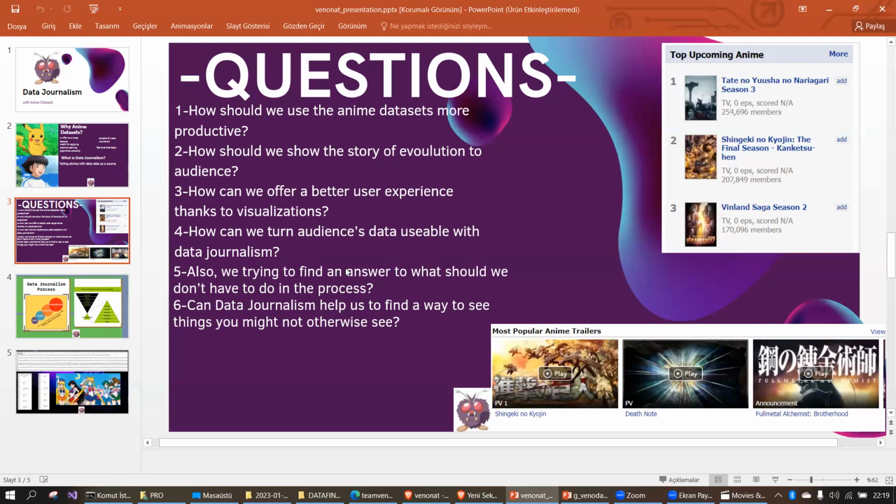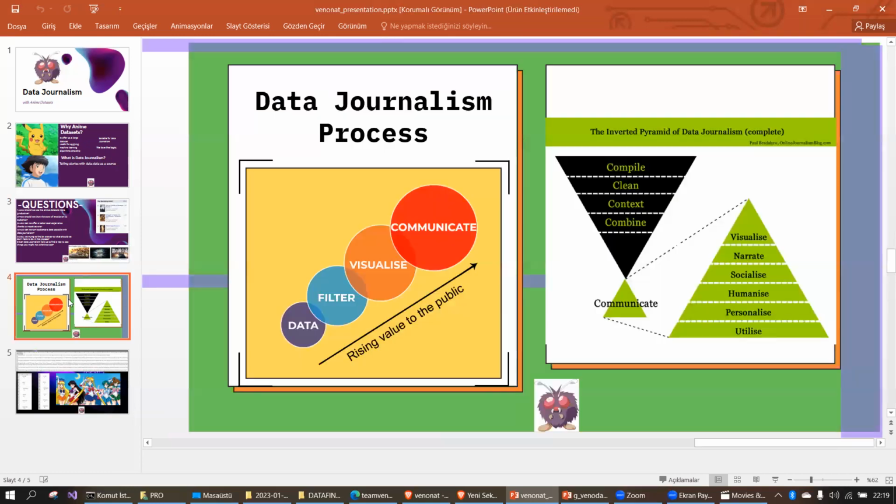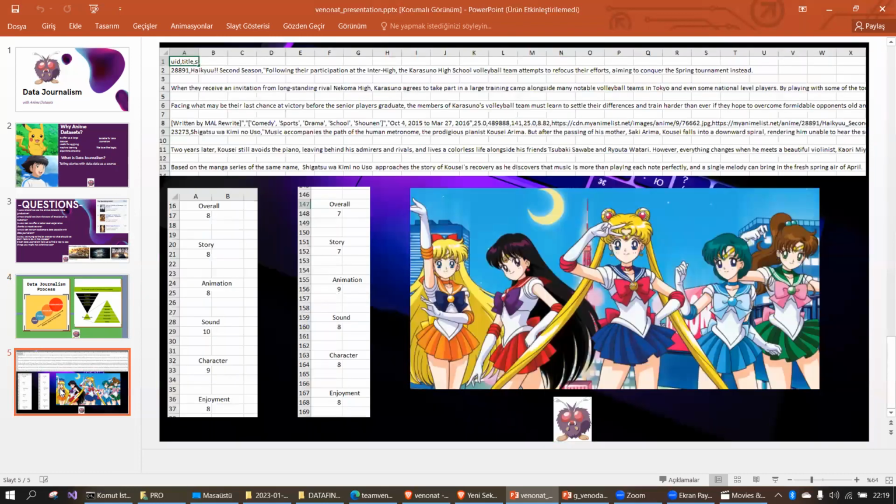And number 6 is, can data journalism help us find a way to see things we might not otherwise see? It's also a key point. And the data journalism process, which we tried to follow while working on our final project. Another critical point is we can see some parts from our Excel files: story, animation, sound, or topics. How can we use them in our project? This was our first presentation.